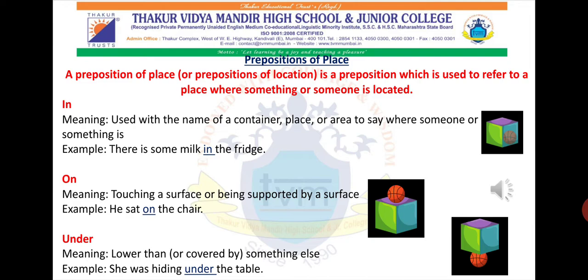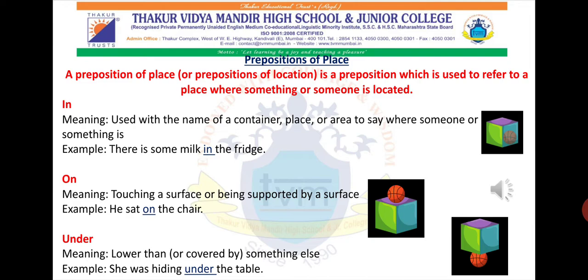The seat of the chair is some kind of surface, and it indicates that a person is sitting on the chair. Therefore, when someone is sitting on a particular surface, we use the preposition on.